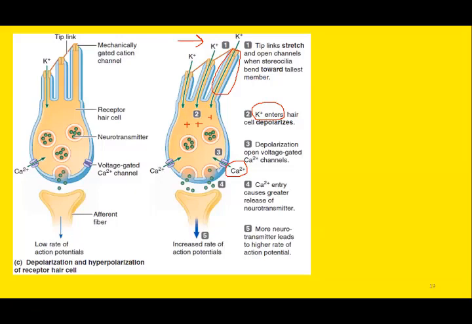No neurotransmitter will be released if there is no calcium influx. So this is the primary stimulus required for release of neurotransmitter. So release of neurotransmitter will be followed by further processing of the signal.